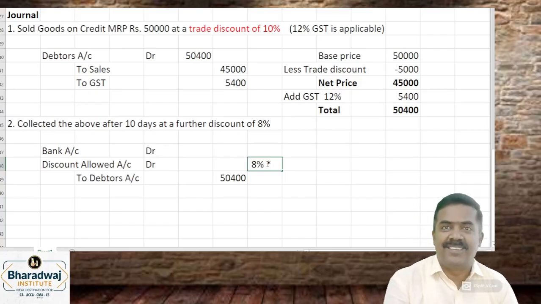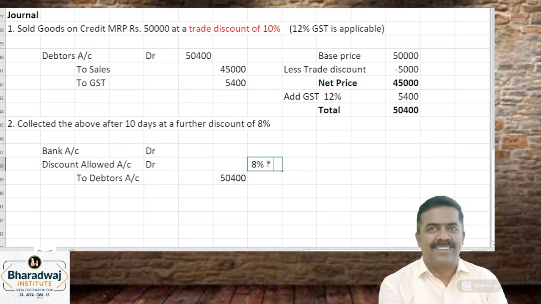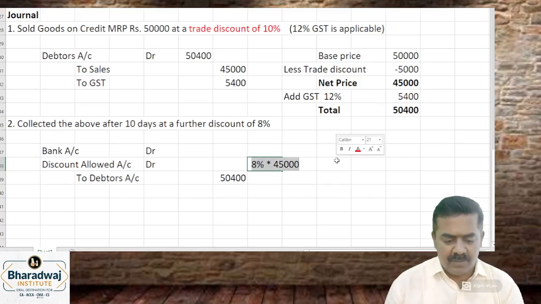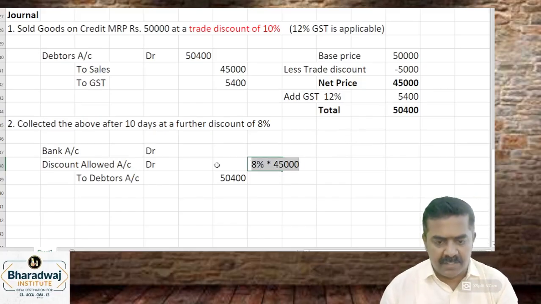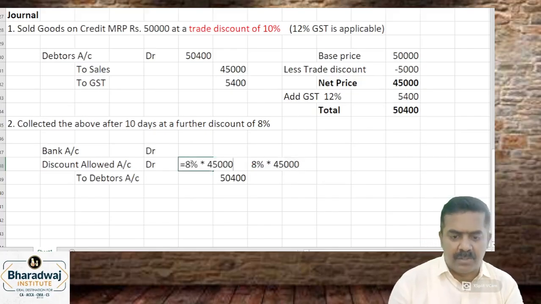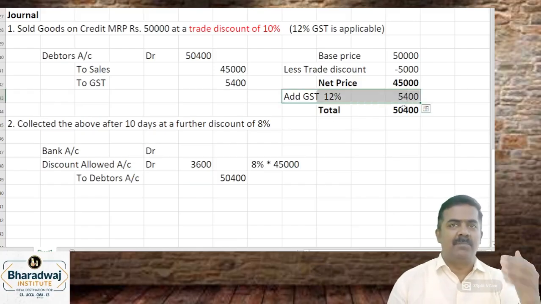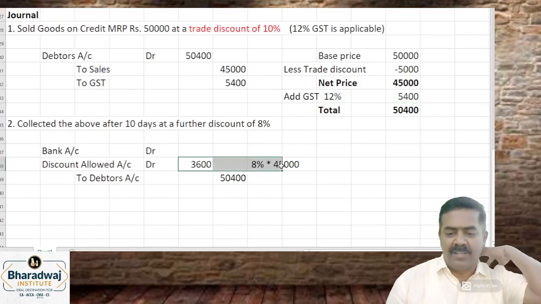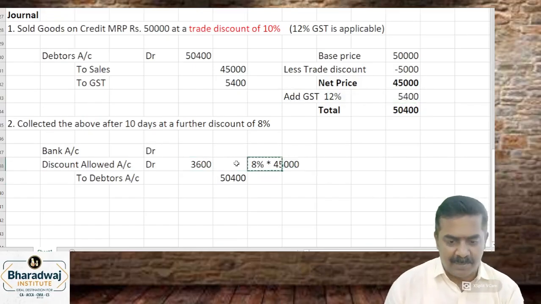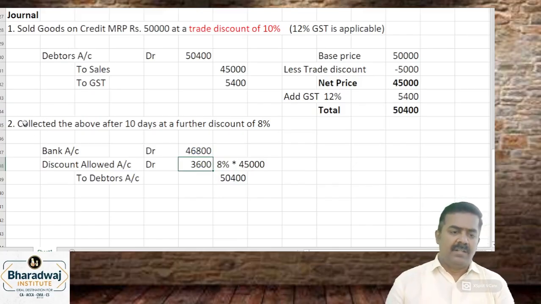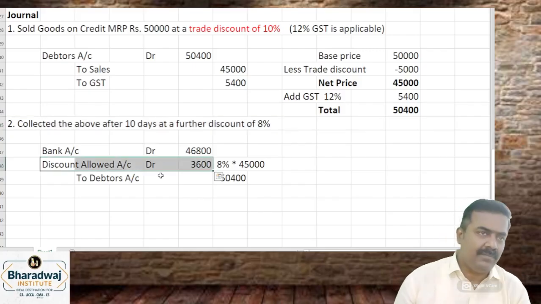You cannot give discount on GST. There is no discount on GST, only on the price. 8% of how much? Only 45,000 can be given as discount. Sir, we have to pay 50,400, right? That includes GST. The GST of 5,400 has to be paid to the government as soon as the bill comes. Discount will be given for which one? The price. Balance will be collected. Balance will be 50,400 minus 3,600. After giving such a transaction, how much of discount will be recorded? They can ask questions like that.